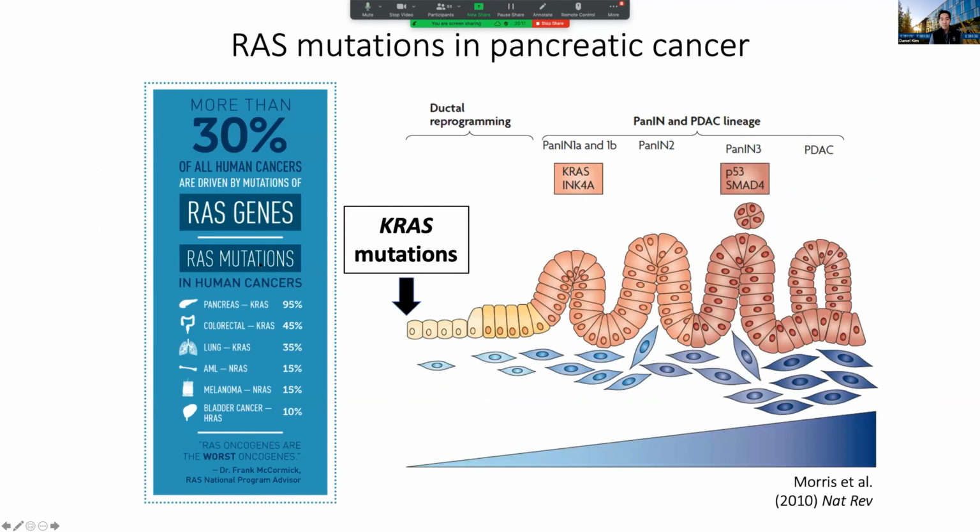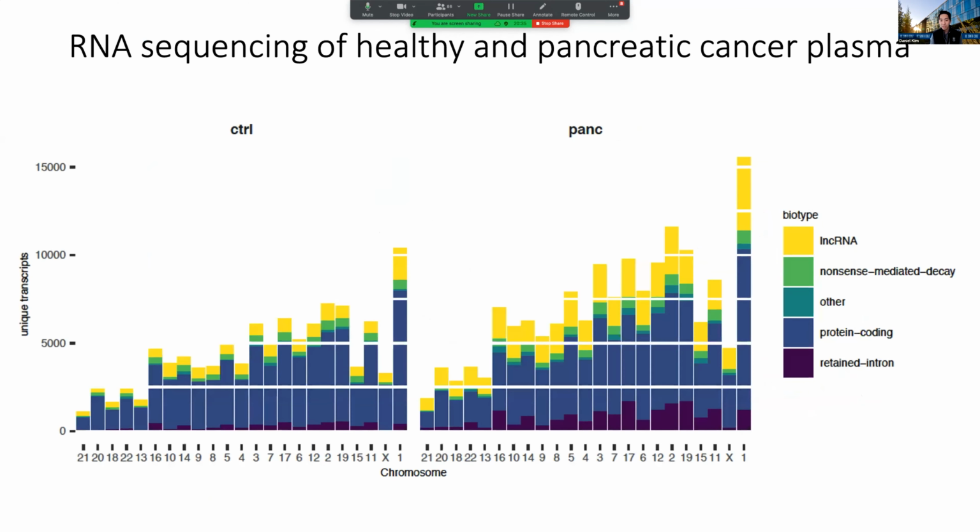And as I mentioned before, pancreatic cancer patients typically have mutations in KRAS, and this is an initiating mutation that leads to the formation of cancer. And there's actually no good way to detect pancreatic cancer at a very early stage. So we wanted to see, if we looked at these non-coding RNAs, could we identify signatures that would allow us to detect this cancer very early before it's had a chance to spread, where we could help these patients hopefully survive. And so here what I'm just showing you is the different types of RNAs that are being released in healthy individuals in the blood versus pancreatic cancer patients in their blood as well.